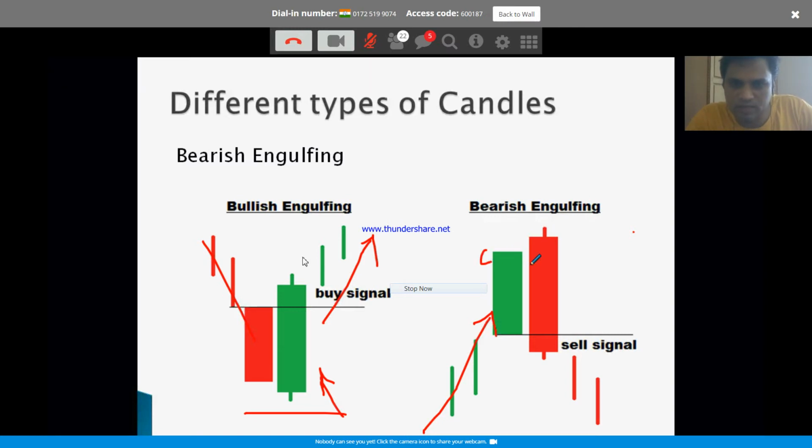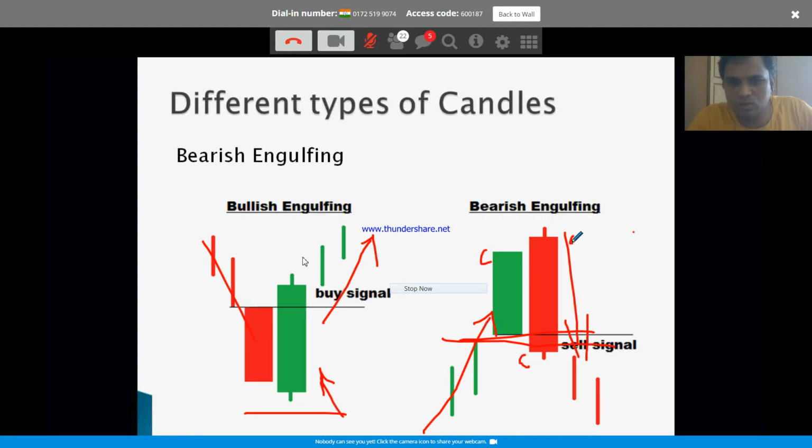So let's say the moment it opened, it went up aggressively, and somebody started selling it aggressively. It came down all the way, went below the previous day's entire price range and closed below it. So this is the closing price.